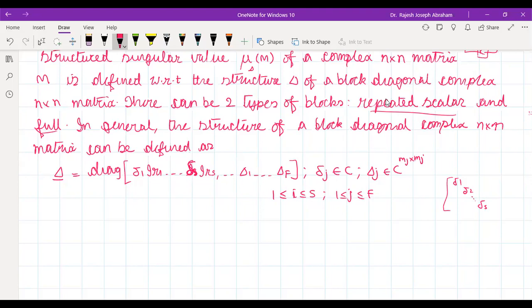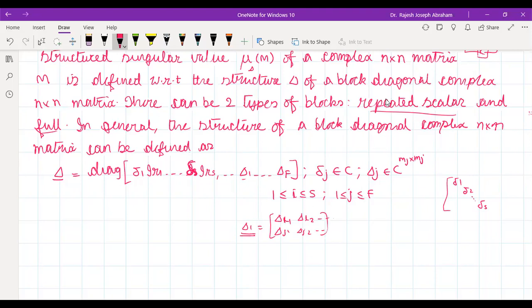Then we have the capital delta 1. This means this itself is a block actually, like this. Delta I1, delta I2, like that. Delta J1, delta J2, and so on. Okay, this represents a full delta block. Whereas this is a diagonal thing. That's the difference between capital delta 1 to delta F, and delta 1 IR1 and delta S IRS. Did you get me what I'm saying?